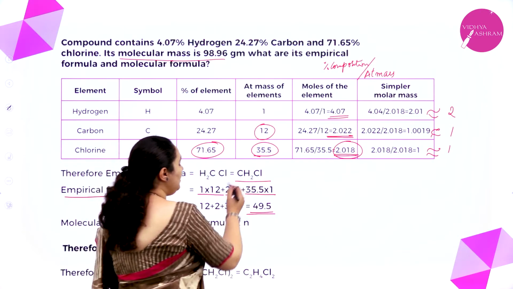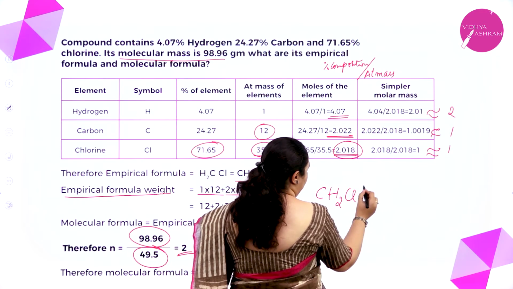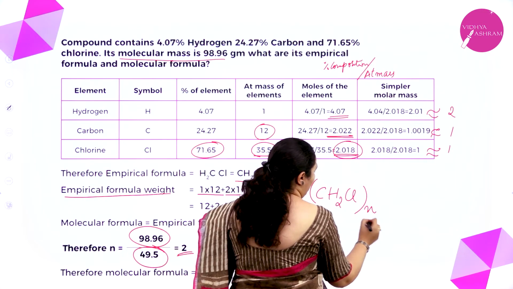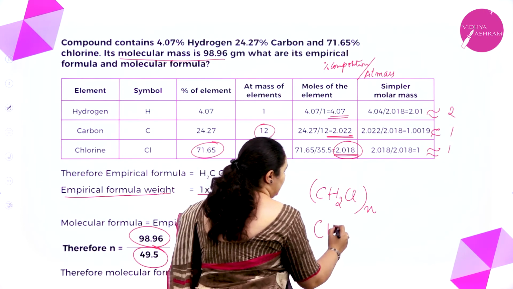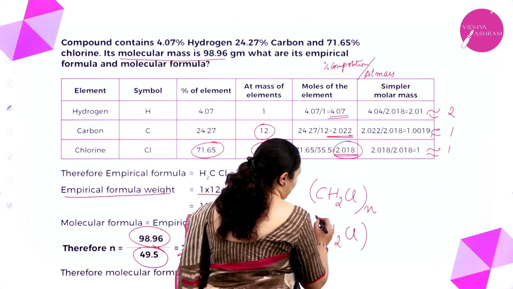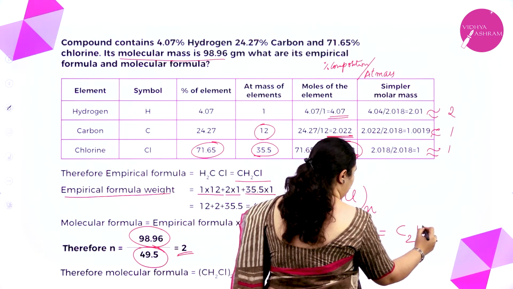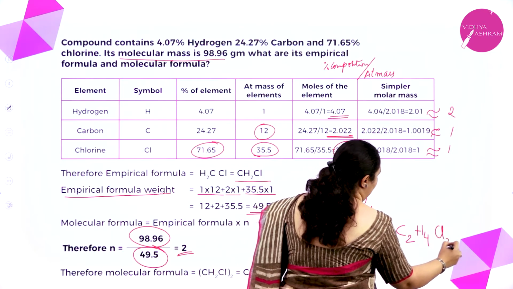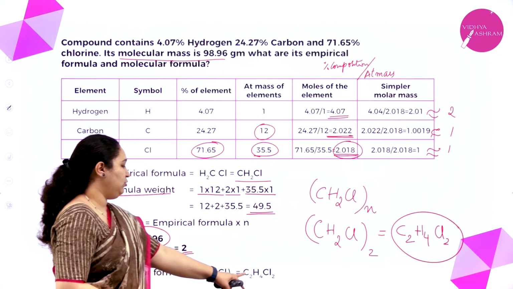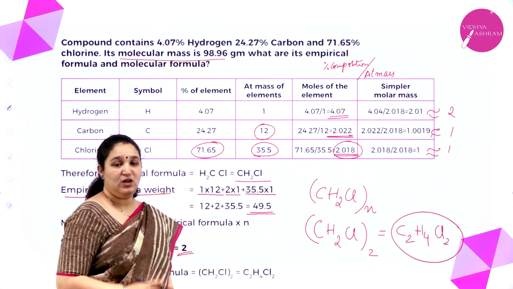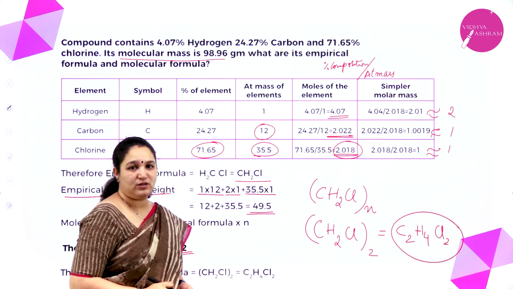Thus, I have the empirical formula CH2Cl into n. What is n? I got it as 2. So it is CH2Cl into 2, that is nothing but C2H4Cl2. This is the molecular formula. C2H4Cl2. Molecular formula also we got, empirical formula also we got.